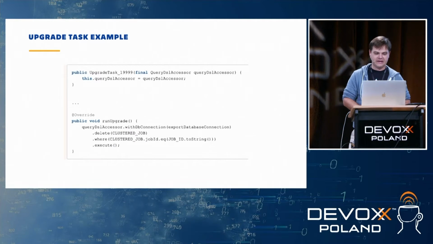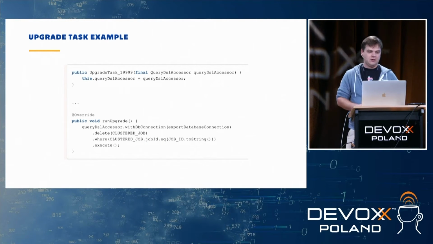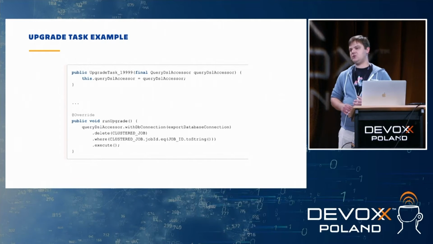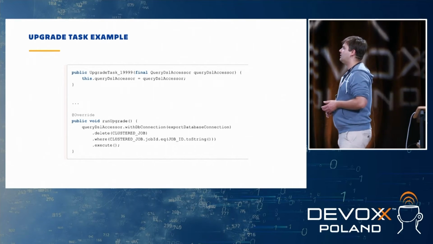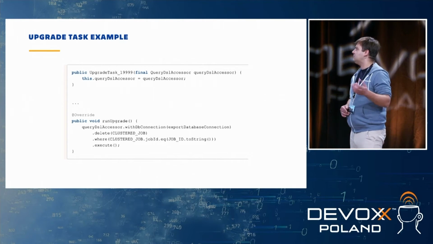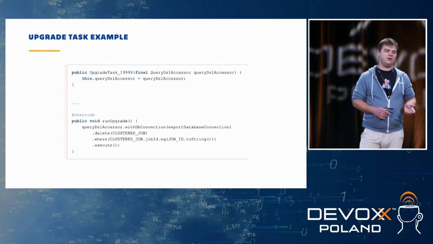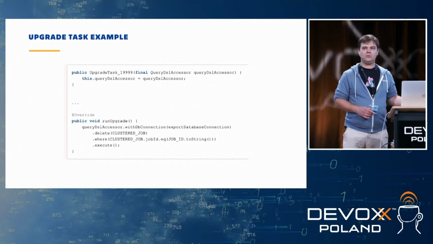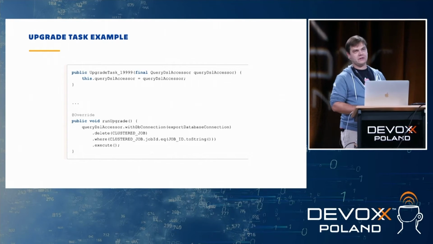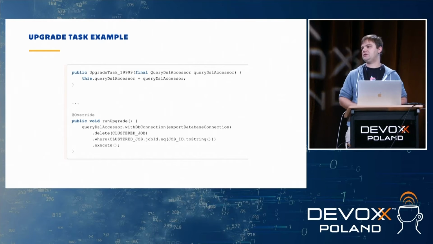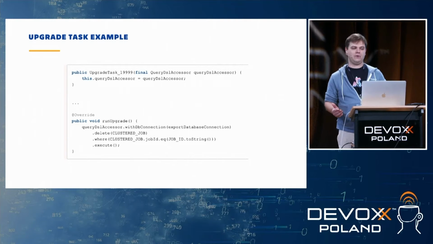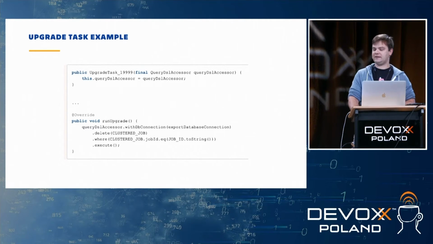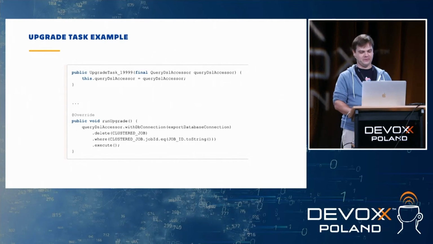So an example upgrade task looks like this. Basically, we inject a query DSL accessor that's basically a wrapper around a database connection, and we then use query DSL for deleting something, creating something, or denormalizing data. If you want to, that's highly encouraged. You could use just bare SQL, but that's not type safe. Well, that would be frowned upon if someone saw something like this in a pull request. So it would probably not pass the pull request review.